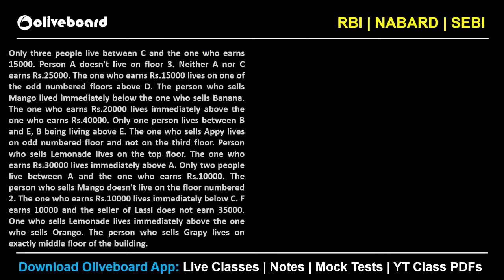So only 3 people live between C and the one who earns 15,000, right? So we know that C and 15,000 के बीच में there has to be 3 persons. Like let's say C, 15k and 1 2 3, or 15k, 1 2 3, C, right? This is the first hint that we have here. Okay, then person A does not live on floor 3. So A cannot be on floor 3. A is not on floor 3. Neither A nor C earns rupees 25,000. Okay, so A and C do not earn 25k here. Okay, that is also one piece of information.